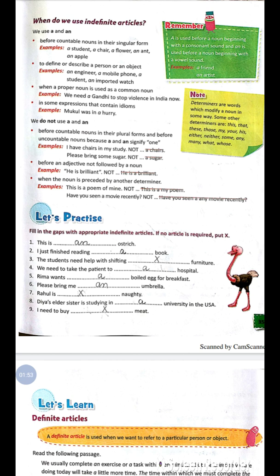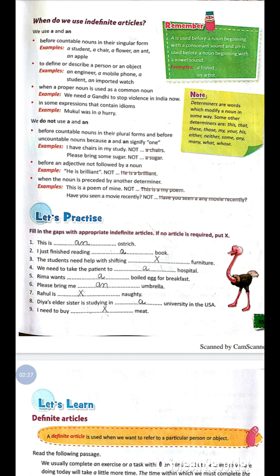For example, a student, a chair, a flower, an aunt, an apple, to define or describe a person or an object. For example, an engineer, a mobile phone, a student, an imported watch. Next is when a proper noun is used as a common noun. We need a Gandhi to stop violence in India now. In some expressions that contain idioms, Mukul was in a hurry.